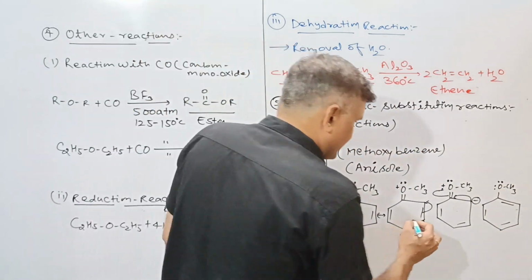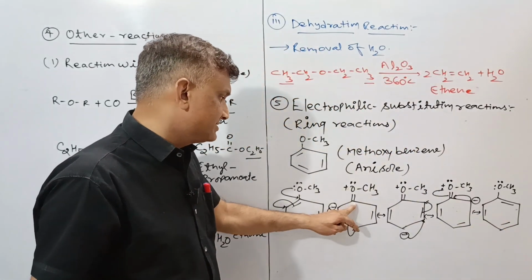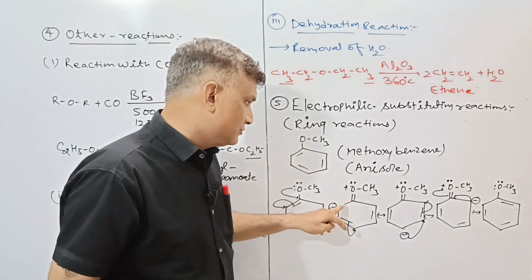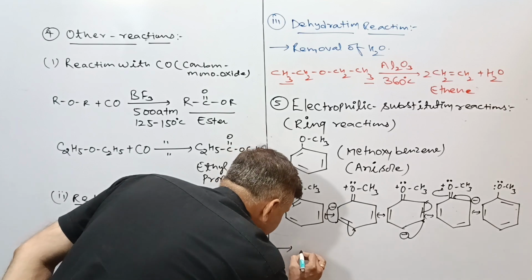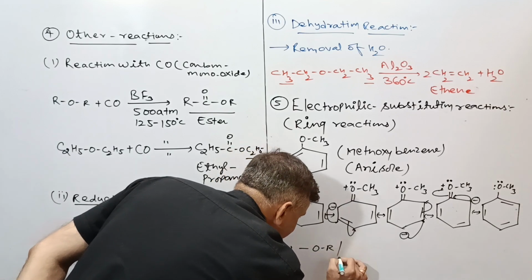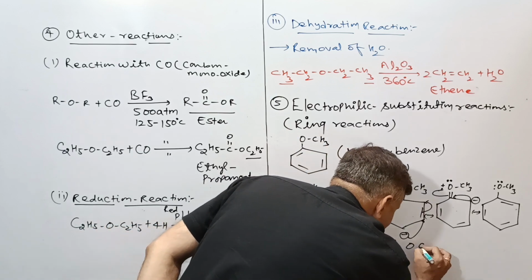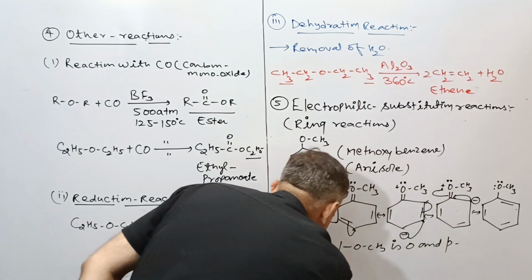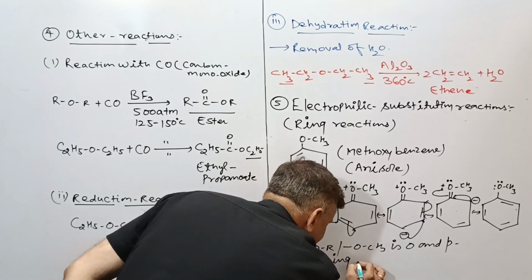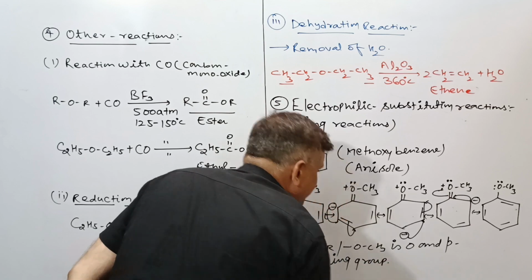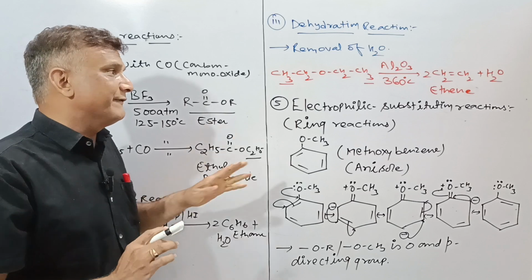So from these canonical structures, these resonating structures, हम क्या कह सकते हैं कि particular electron density इलेक्ट्रोफाइल के अटैक के लिए ऑर्थो और पैरा पोजीशन पे increase हो रही है. So we can say that ether group means OR, and you can say OCH3, is ortho and para directing. Ortho and para directing group means ortho-para isomer का formation होगा. This was about the initial part of the electrophilic substitution reaction.